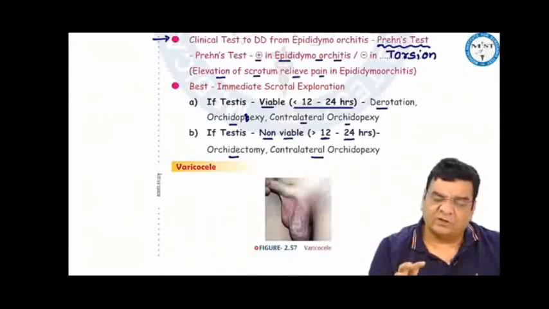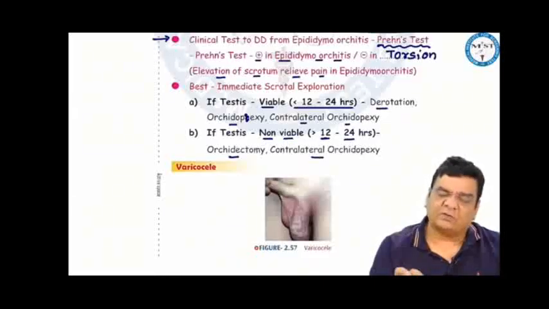However, on scrotal exploration, if the patient has come late, after 12 to 24 hours, and the testis is not viable, if it is gangrenous, then we have to remove that gangrenous testis, orchidectomy, and do a contralateral orchidopexy.